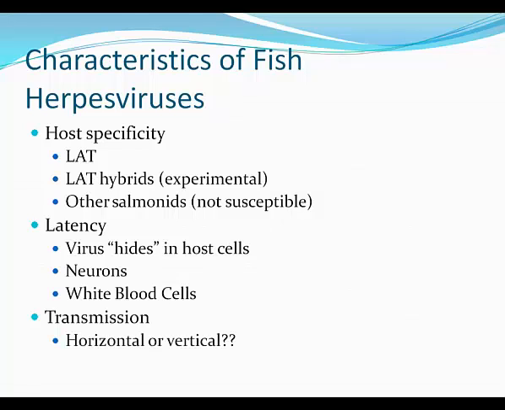In fish herpes viruses, transmission is generally thought to be either horizontal and or vertical. Horizontal being close contact, fish-to-fish contact, or shedding fluids into the water. Vertical transmission is from parent to progeny through the egg. The virus is actually inside the egg. And traditional egg disinfection with iodophore is not effective at destroying the virus because the iodophore cannot penetrate the egg. This mode of transmission is unknown for quite a few of the herpes viruses, and EEDV is no exception.